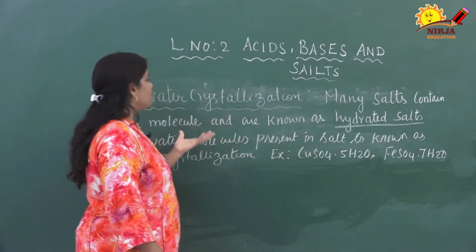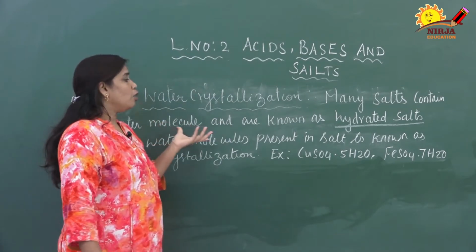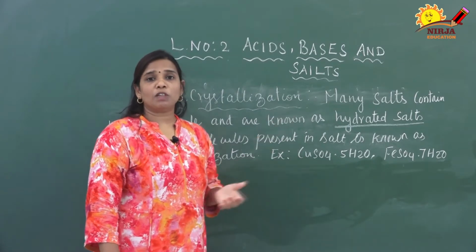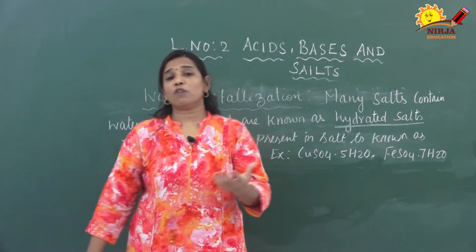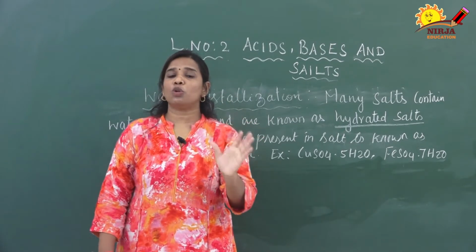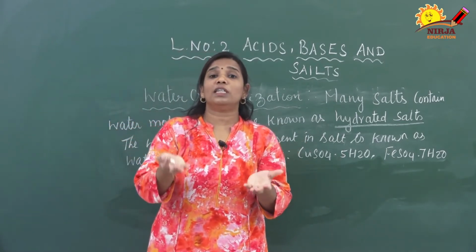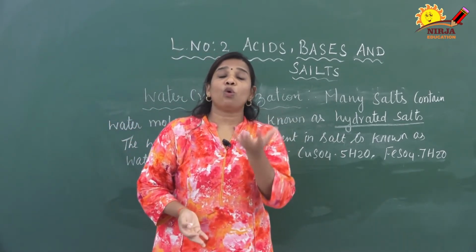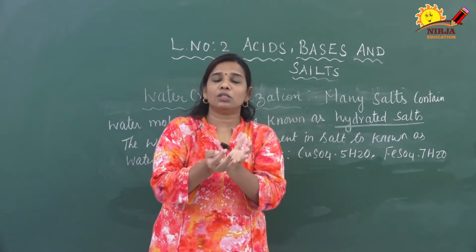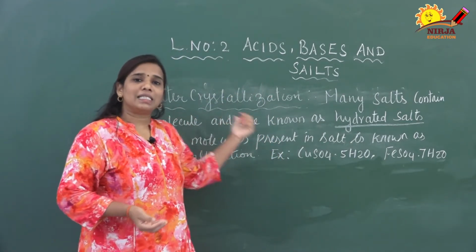Now, what is meant by water of crystallization? Many salts contain water molecules and are known as hydrated salts. For example, CuSO4. In the previous video we also discussed washing soda. What is the formula of washing soda? Na2CO3.10H2O, that is sodium carbonate decahydrate. So certain salts contain a certain amount of water molecules along with them. Those salts are called hydrated salts. A salt combined with water is called a hydrated salt. So the water combined with the salt is called water of crystallization.